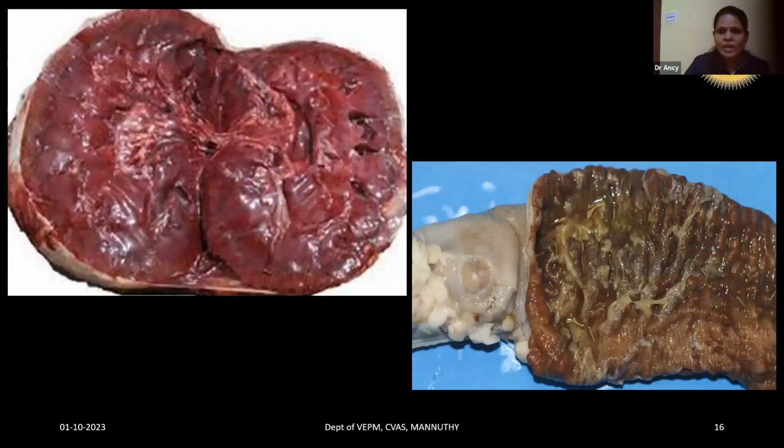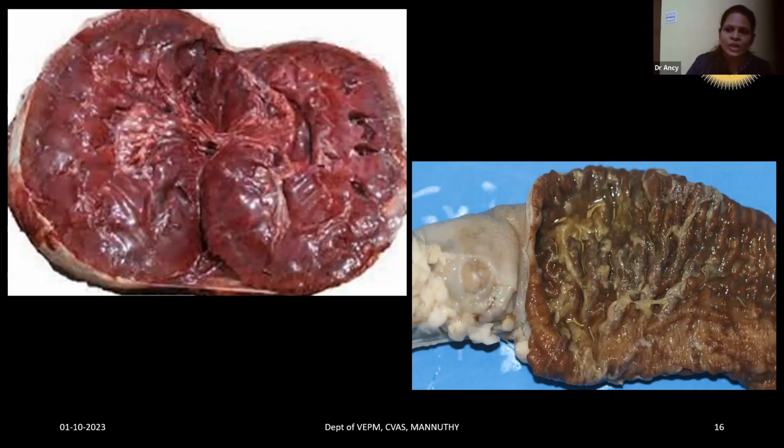The second picture is of a colon, where the walls of the colon are very thickened, with fibrinous threads. The other picture is of a kidney, which is typical of endotoxemia, a pulpy kidney. The pulpy kidney occurs because of the protein-rich fluid that occurs in endotoxemia.